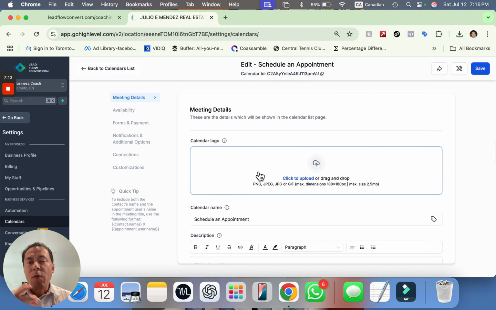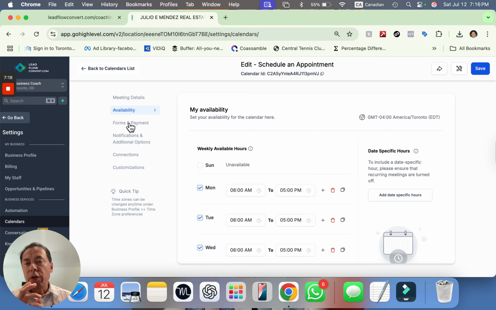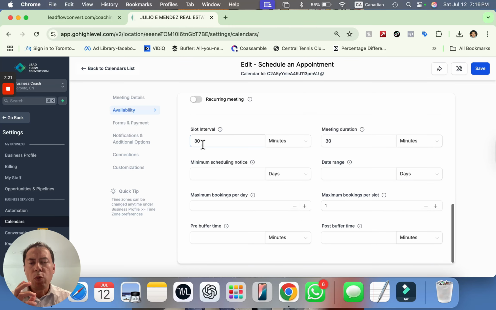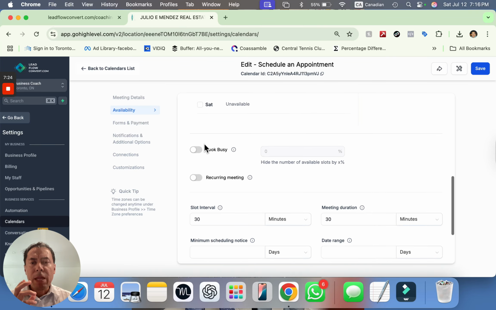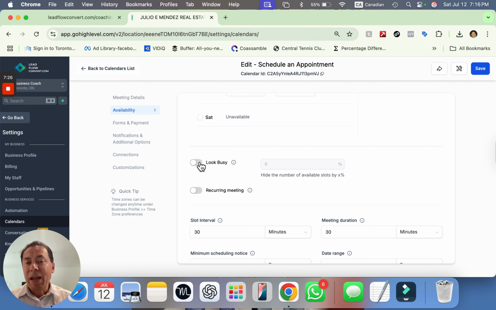All right. And where you can literally work your availability, but what I was going to show you was you can always set a look busy profile. So in other words, you only show a percentage of time that you decide. Maybe you want to show that you are 70% busy and 30% available. So any of your potential clients can actually see that you have very little availability. You know, that scarcity principle, I guess, and maybe people want to book.